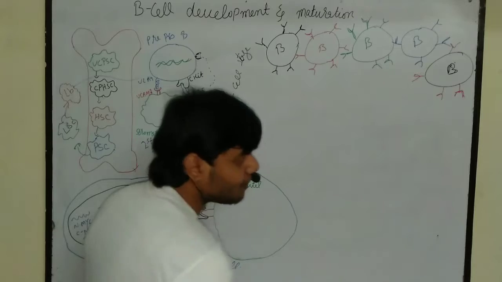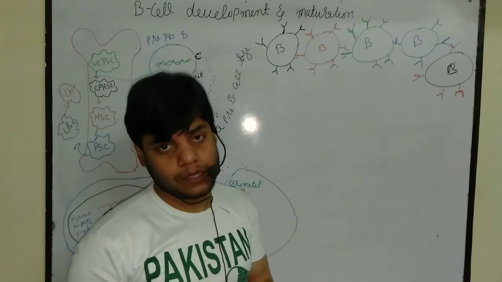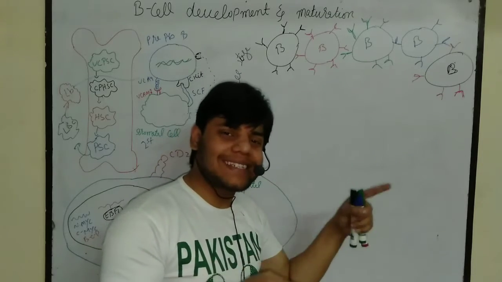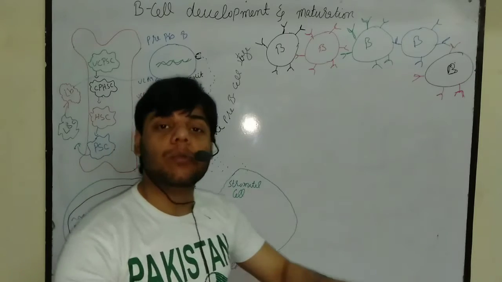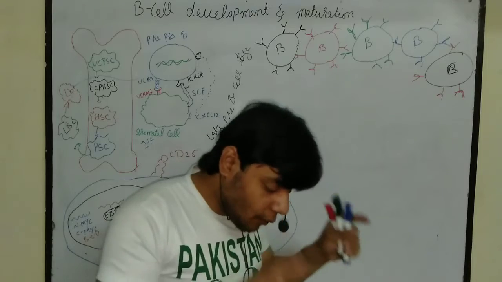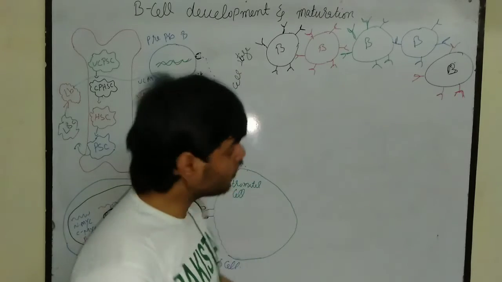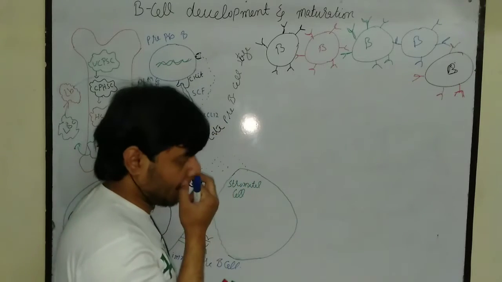And for B cell maturation, it requires neutrophils. And in simple language, we can say the neutrophil is actually acting as a teacher for the B cell. They guide the B cell on what it needs to do inside the immune system, and when there is a disease condition, what it needs to do. Okay, now let's talk about the B cell maturation. What happened?